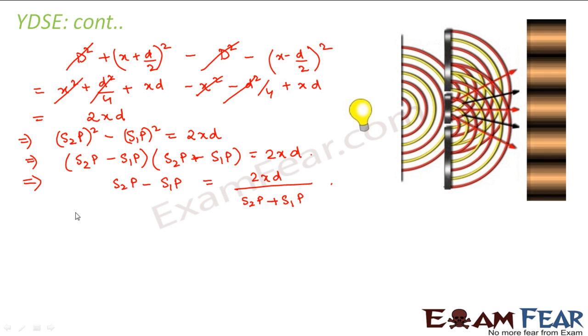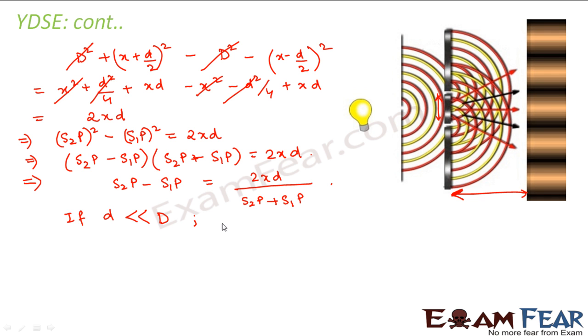Right? Now if we assume that small d is the separation between these two slits, and that d is very small compared to capital D, that means the screen is placed quite far away from the arrangement and the two slits are very nearby.